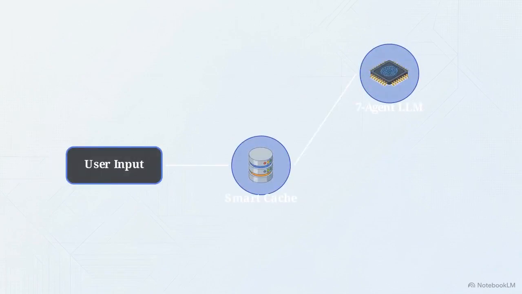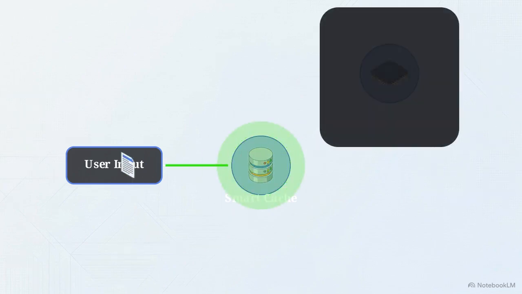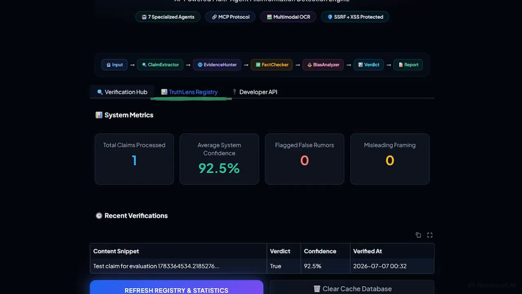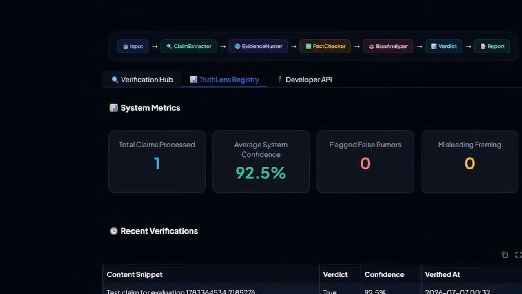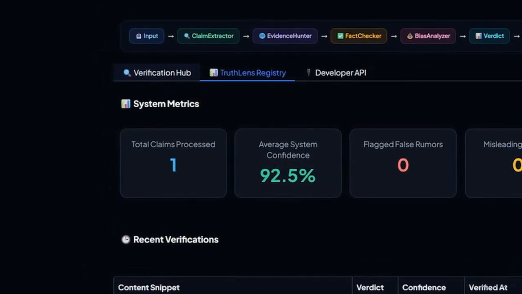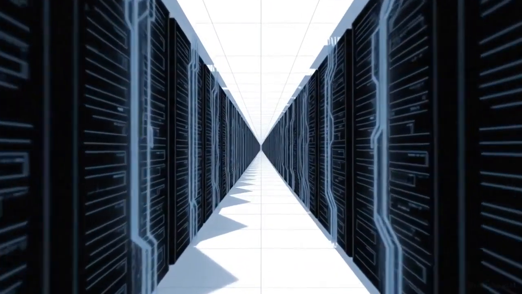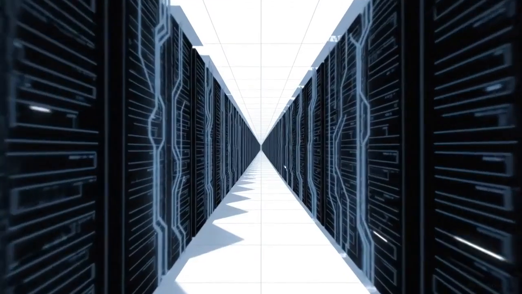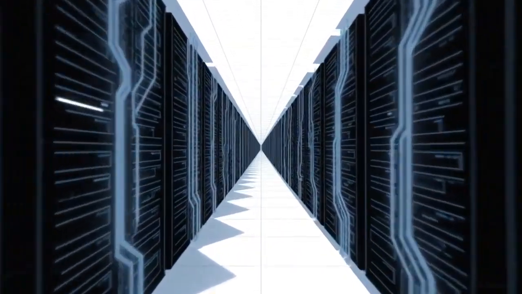But viral rumors often get submitted thousands of times. If a second user submits that exact same claim, the system's smart session memory takes over, hashing the query and instantly pulling a cached report without even waking up the language model. You can see the impact of that memory cache right here on the registry interface. By checking this local database, a complex multi-agent investigation that normally takes 15 seconds is reduced to about 0.05 of a second. That sub-second retrieval speed means TruthLens can scale to handle enterprise-level traffic without burning through costly API limits.